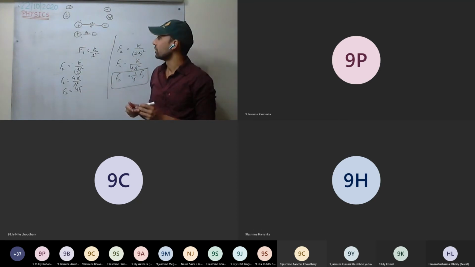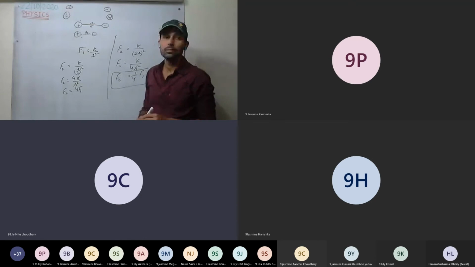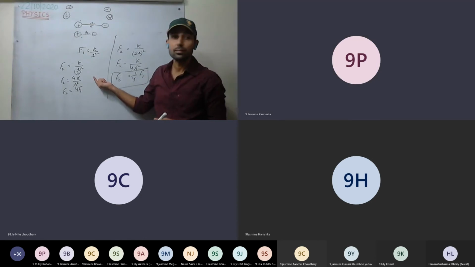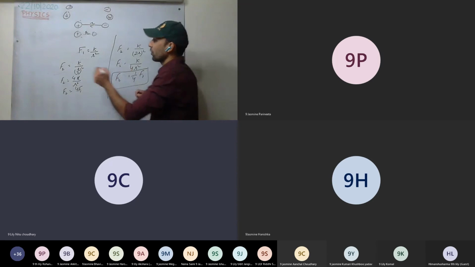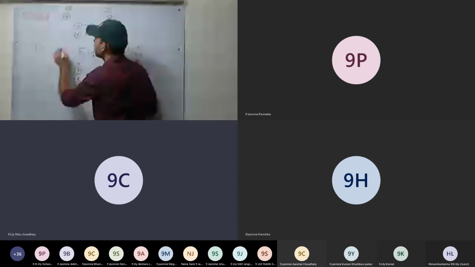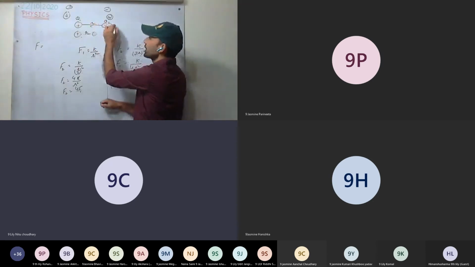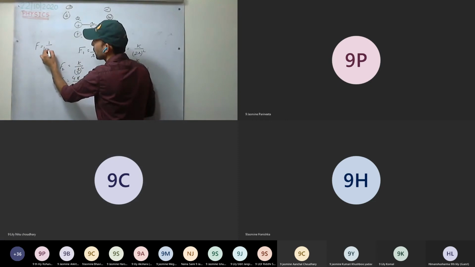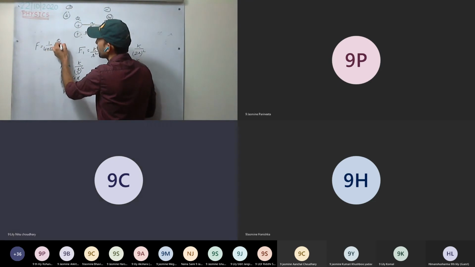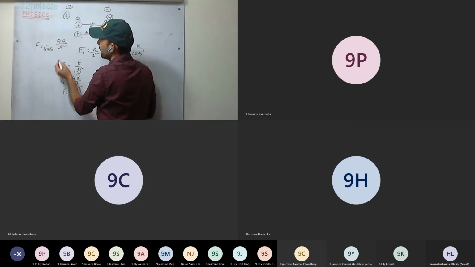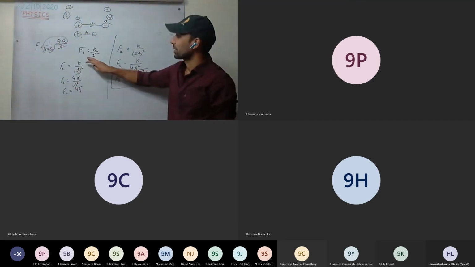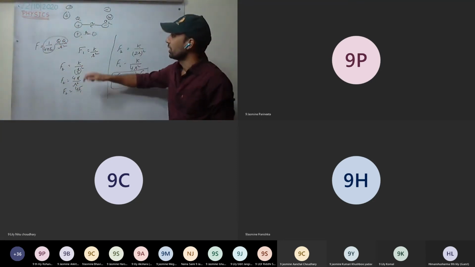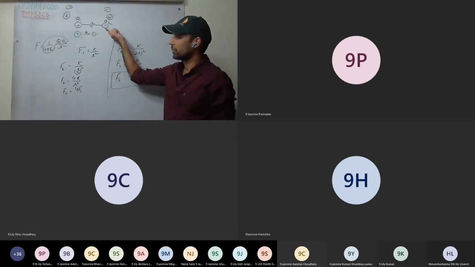Is this clear now? Yes, sir. K is constant in the previous equation. It is like this: F equals 1 upon 4 pi epsilon naught Q1 Q2 upon r square. In higher classes you will study the formulas for force between two charges.